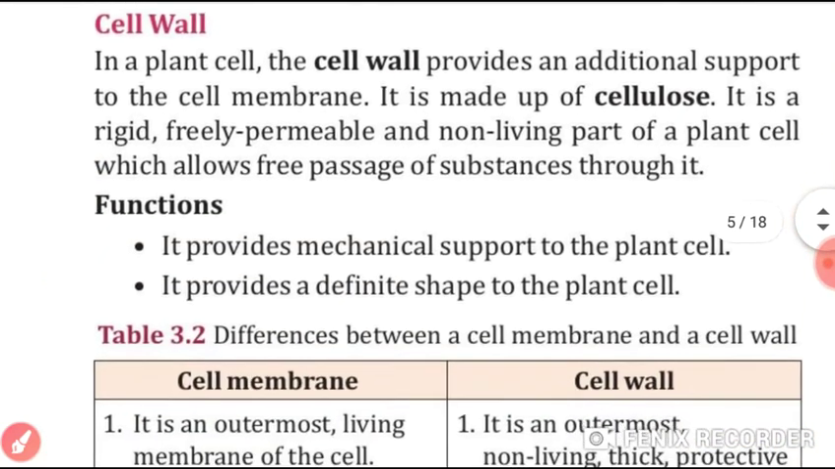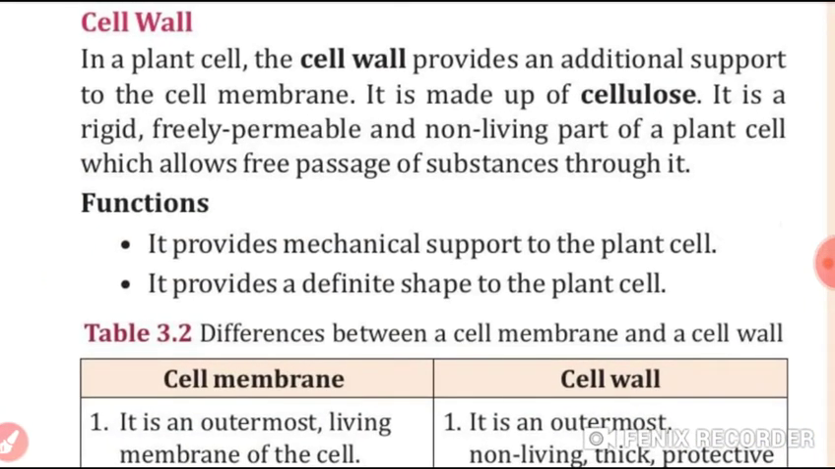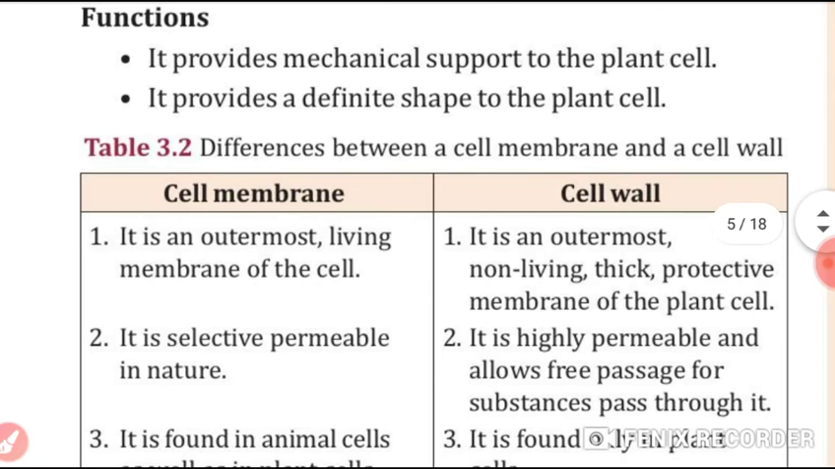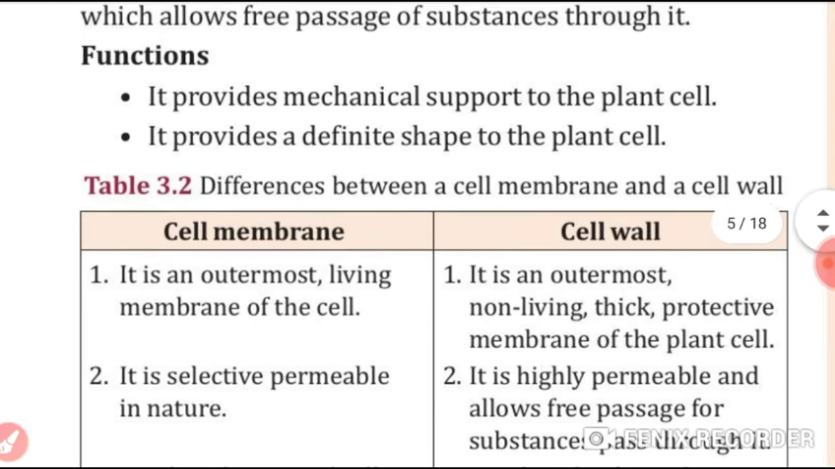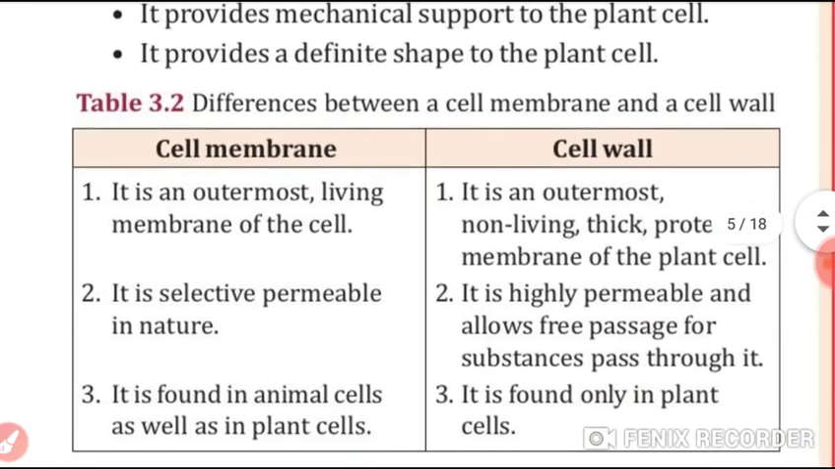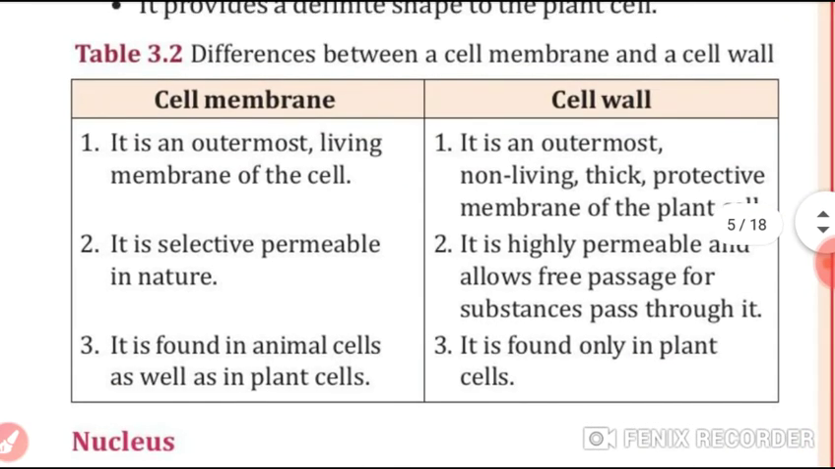Now come to the cell wall. Students, in a plant cell, the cell wall provides additional support to the cell membrane. It is made up of cellulose. It is rigid, freely permeable and a non-living part of the cell. And what is the function of it? It provides mechanical support and a definite shape to the plant cell. These are some differences, students, of cell membrane and cell wall.